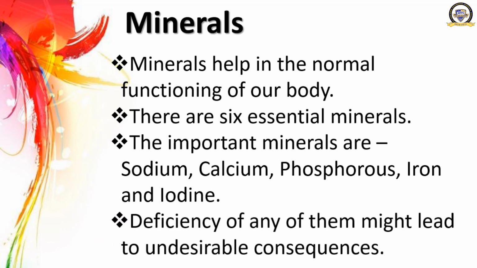Deficiency of any of them might lead to undesirable consequences. As I told you, if deficiency of any one mineral occurs, then mineral deficiency diseases may occur like anemia, goiter, etc. Okay, let's move ahead.